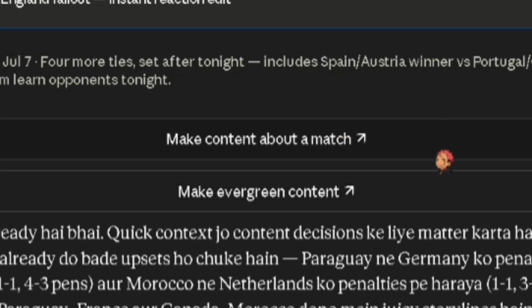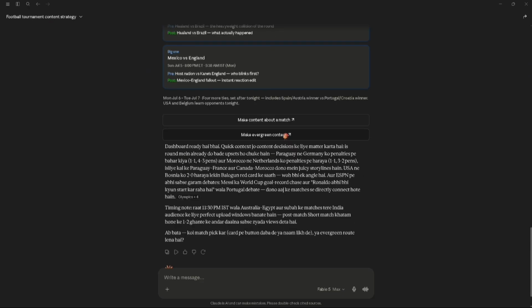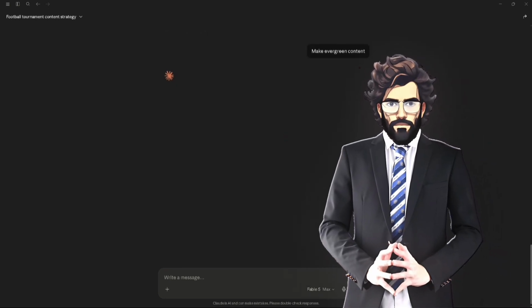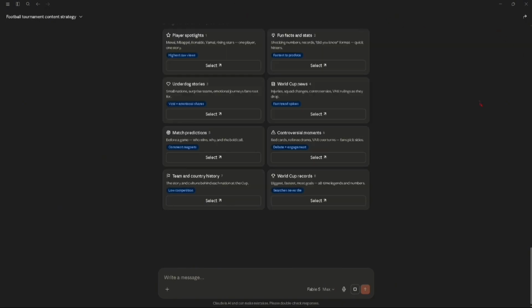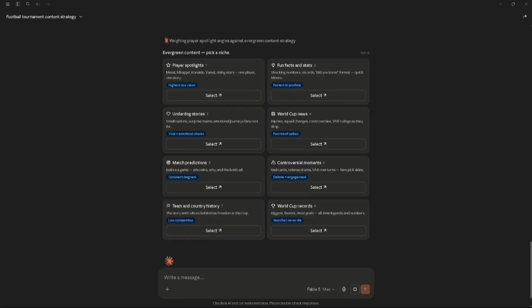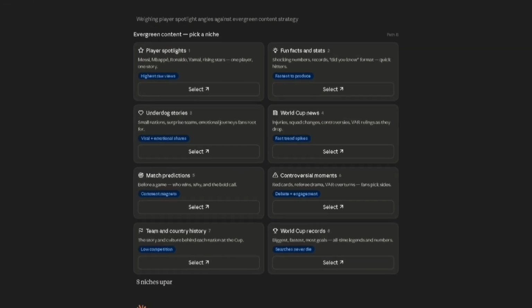If you want to make content about the matches, you can pick the first one. If you want to make evergreen content, then you can pick the second one. I am going to pick the second one because evergreen content generates views for a long time. Now wait for a few seconds and Claude will give you the evergreen content results. Now here, Claude just gave us 8 different niches.